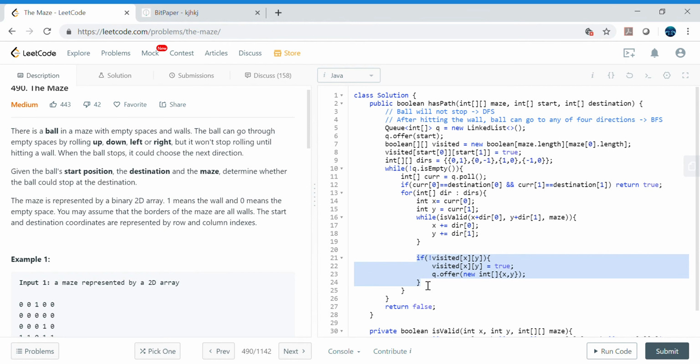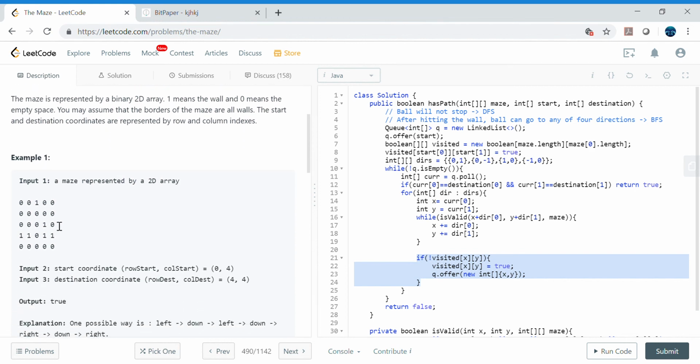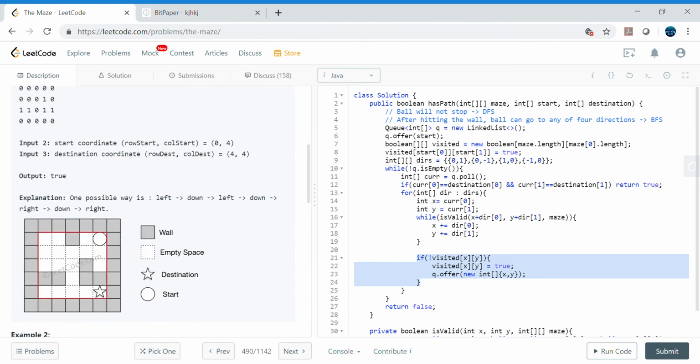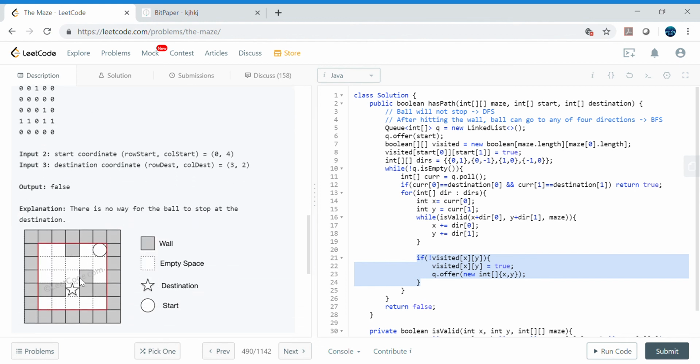So all the eligible wall coordinates we are recording in the visited array. We are not going to record each and every coordinate, because it does not make sense. We want to record whenever it hits the wall, and that's exactly what we are doing, because that's the eligible case for hitting the target. In example 2, for instance, the target itself is not on the boundary or on the wall, so it does not make sense to record these coordinates here.